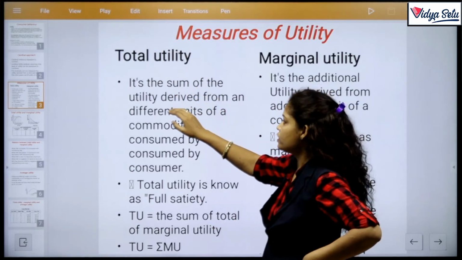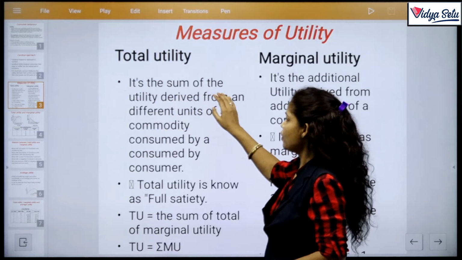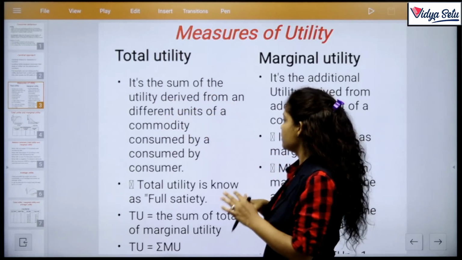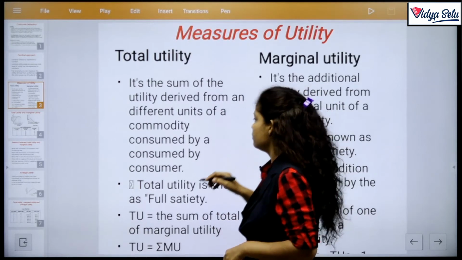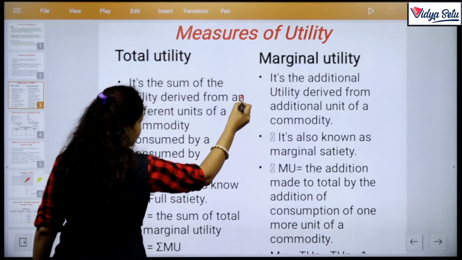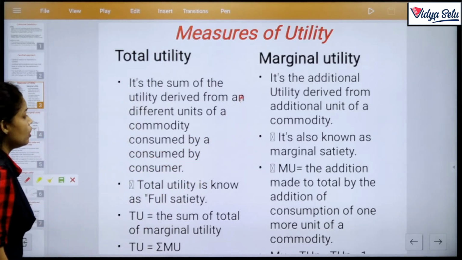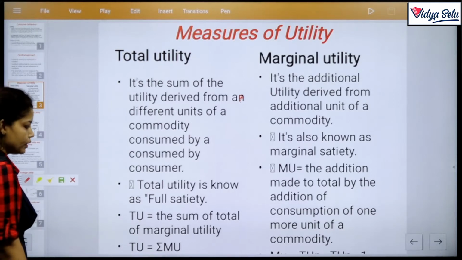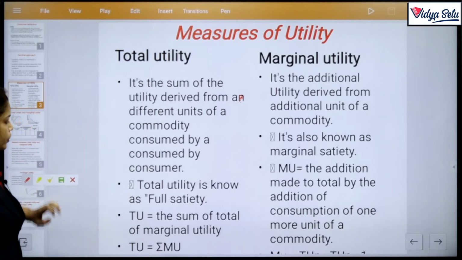As its definition says, it's the sum of utility derived from different units of a commodity consumed by a consumer. This is called total utility.